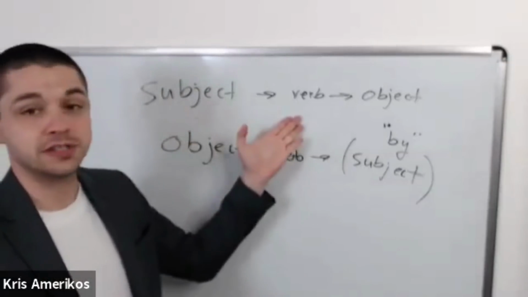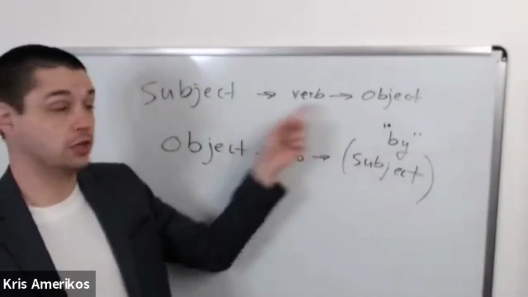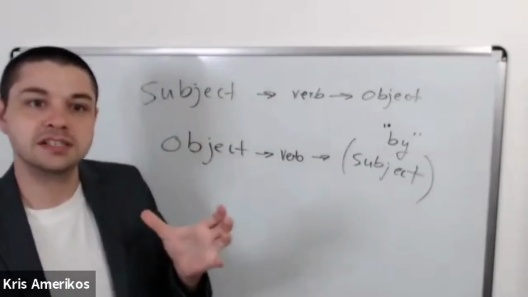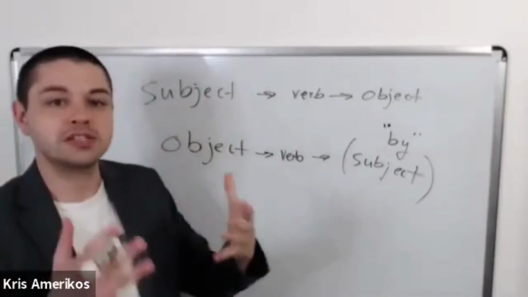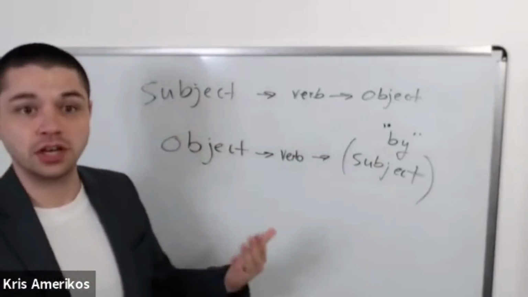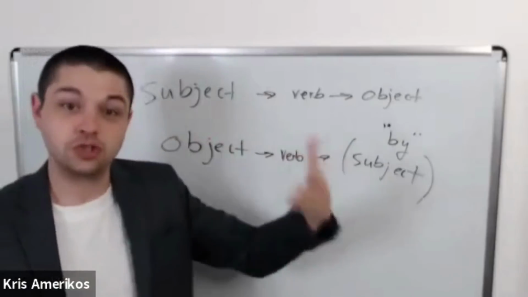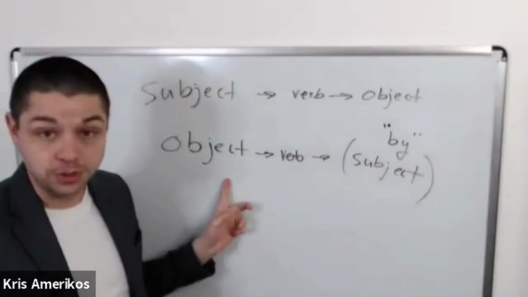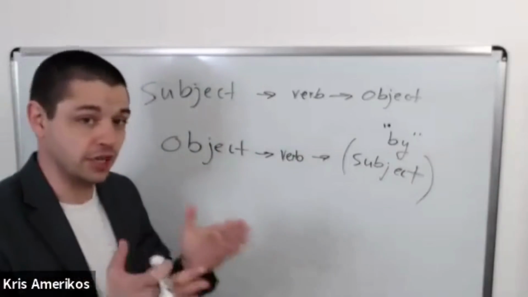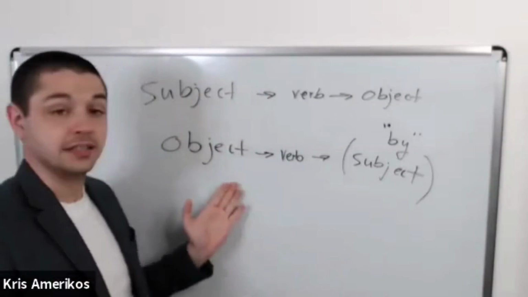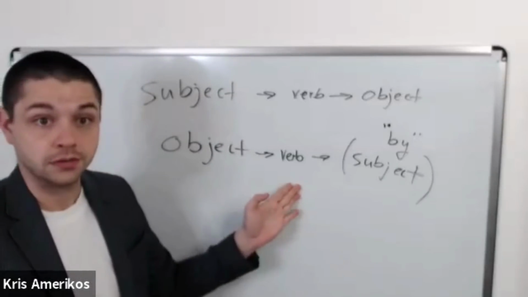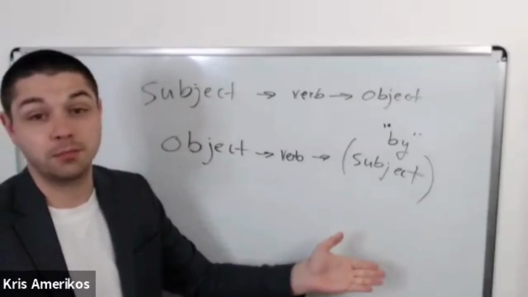In active voice, the girl walked the dog. The girl is the beginning of the sentence, and we focus on the beginning of the sentence. We focus on the girl doing this action. But in passive voice, we start with the object. So we focus on the object. And so we focus on the dog. The dog was walked. And now the subject is not important.